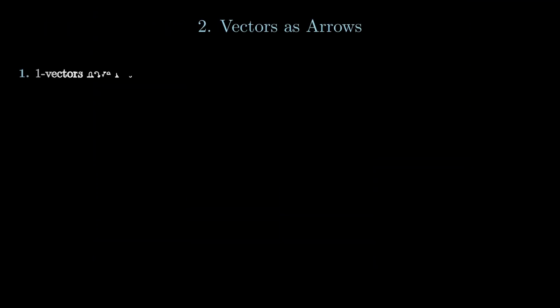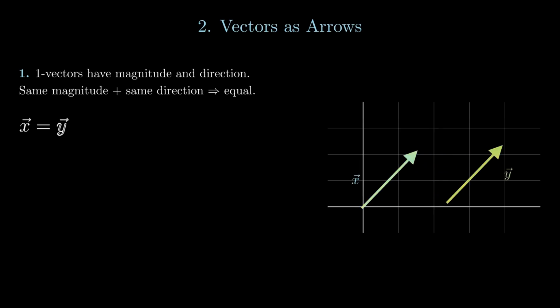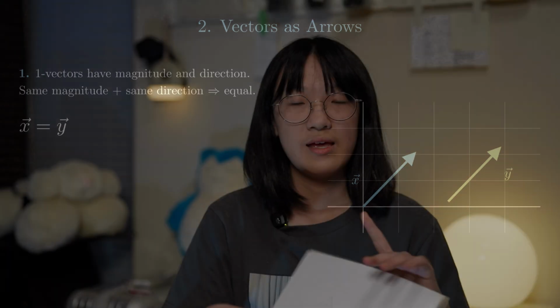1 vectors have a magnitude, that is length, and a direction. 1 vectors with the same magnitude and direction are considered equal. Note that we don't need the 2 vectors to be fully overlapped to let them be equal. We can simply let the 2 vectors be parallel, because that way, they also have the same magnitude and direction. And that is why we say geometric algebra is coordinate-free, because it doesn't need a coordinate system for vectors. And that is pretty useful in geometry and its applications.